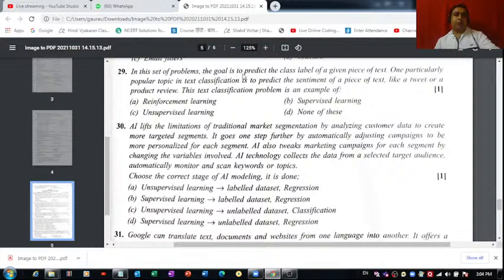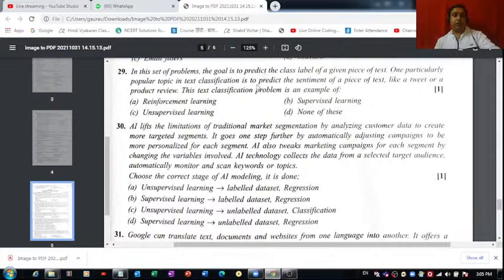In this set of problems, the goal is to predict the class label of a given piece of text. One particularly popular topic in text classification is to predict the sentiment of a piece of text, like a tweet or a product review. The text classification problem is an example of. So, when you're classifying the text, what do you think it's an example of? Is it reinforcement learning, unsupervised, supervised, or none of these? I think the correct answer of this one is supervised learning. Why? Because everything here is properly labeled. Here it's written, the goal is to predict the class label of a given piece of text.